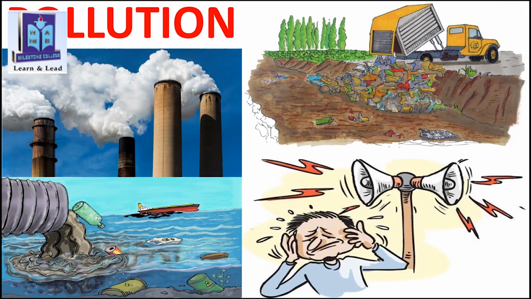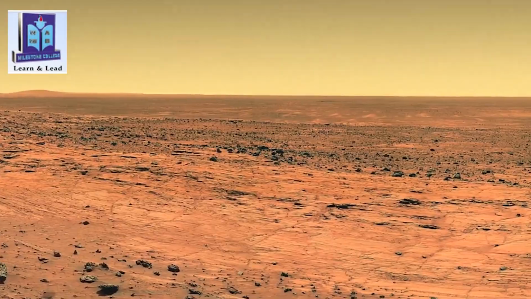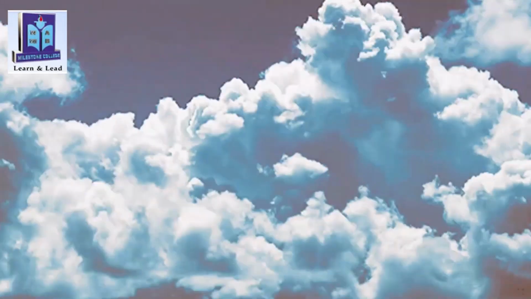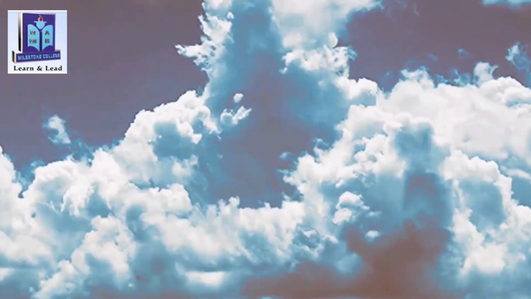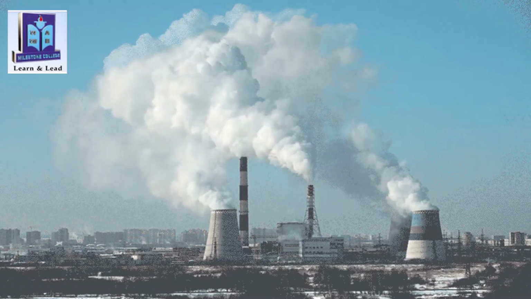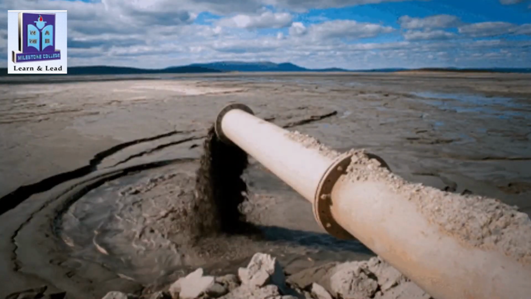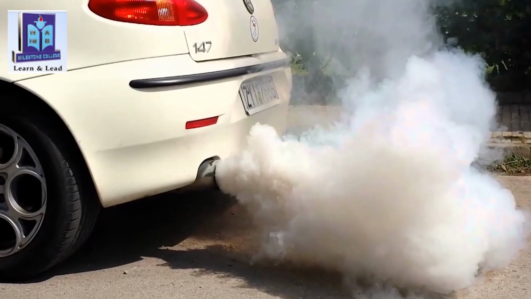Pollution. Pollution is the process of making land, water, air, or other parts of the environment dirty, and not safe or suitable to use. Pollution can be done through the introduction of harmful materials into the environment. These harmful materials are called pollutants.